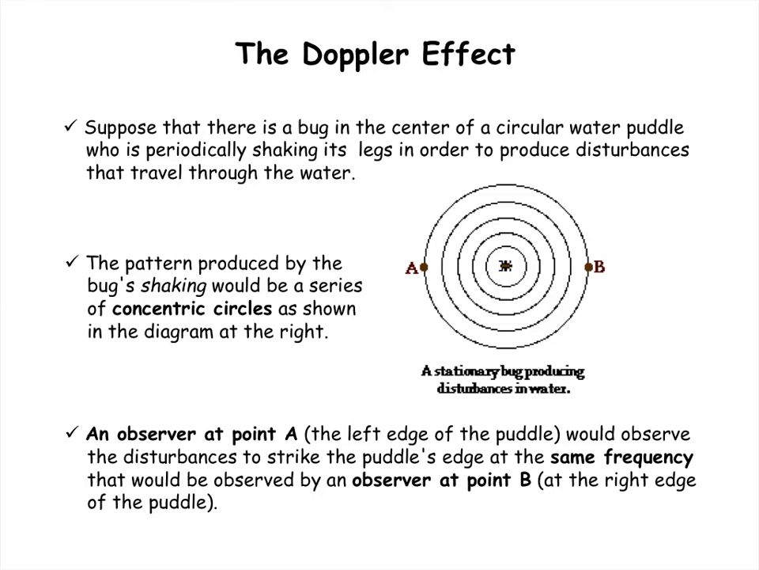This brings us to the Doppler effect. Perhaps the best way to explain the Doppler effect is to consider an example. Let's say that we have a bug right over here, and it's in a perfectly still pond. It's resting on the surface. And this bug starts to kick its legs at a frequency of 1 hertz. That means it kicks its legs once every second, and it produces ripples in the water that move out in all directions.